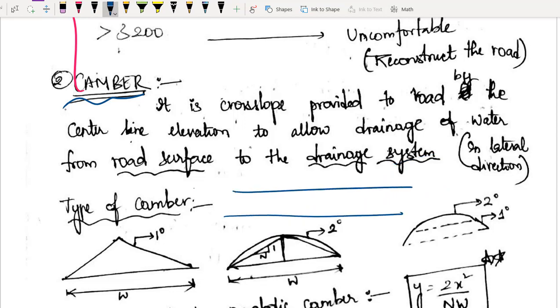ठीक है. So basically, whenever you have a road, right? So you will be lifting the road something like this. You can lift it at the center, or you can lift it at the corner also, it doesn't matter. हम दो भी पढ़ेंगे, but basically you will be seeing lifting at the center. We generally go for center line elevation. So what we are doing? We are providing elevation at the center, something like this.